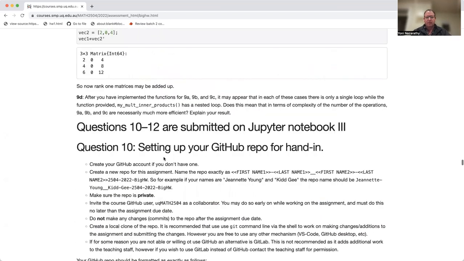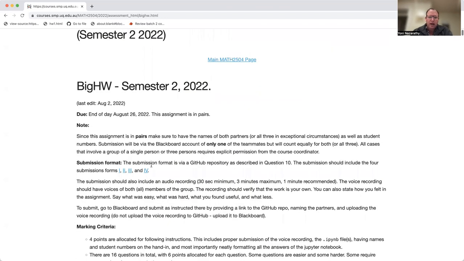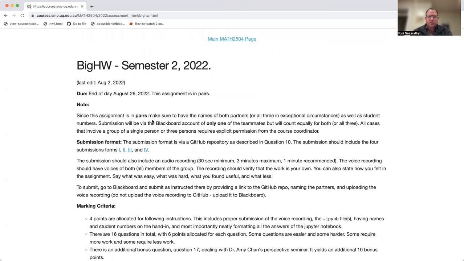So let me just speak about submission at this point. I'll just read it word by word. So the assignment is in pairs. Make sure to have the names of both partners. And if there's a group of 3, which we do not have at the moment, also put all 3. So everything applies to 3. Submission will be via Blackboard via only one of the teammates, but will count equally for both of the team. All cases that involve a group or a single person require explicit permission from the course coordinator.